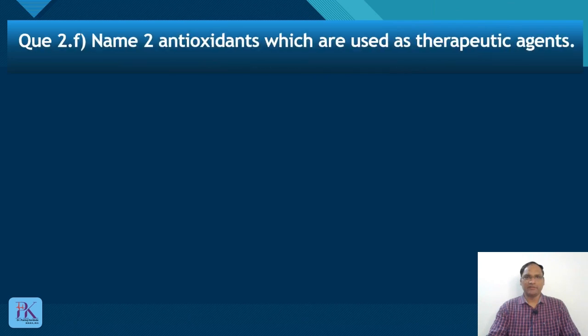Next question is: name two antioxidants which are used as therapeutic agents. Okay, so which are the antioxidants which have therapeutic uses? First is vitamin A. You know it is an antioxidant vitamin. Where is it utilized? It is used in the treatment of acne. It is used in the prevention of cataract, prevention of cancer. It is also used in HIV/AIDS patients.